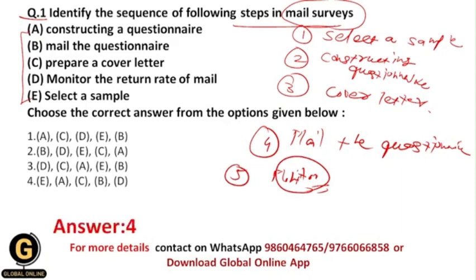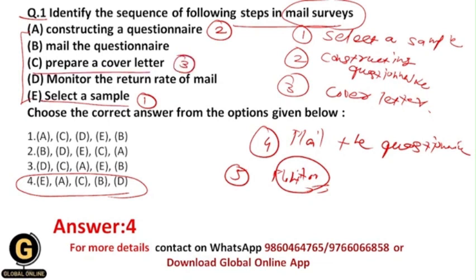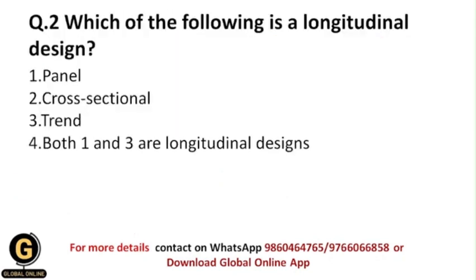E, A, C, B, D, because here E, that is select a sample, should be the first step. A should be the second step, that is constructing a questionnaire. Third, preparing a cover letter should be your third step. B, mail the questionnaire, should be your fourth step, and monitor the return rate of the mail should be your fifth step. Okay, now next: which of the following is a longitudinal design?